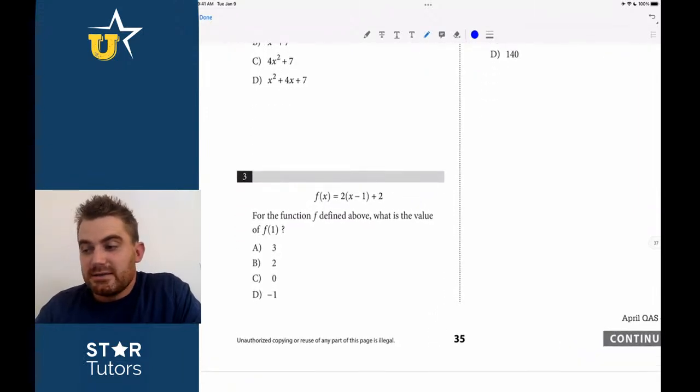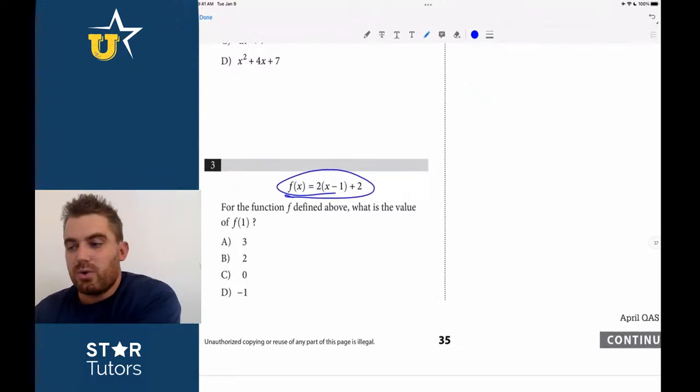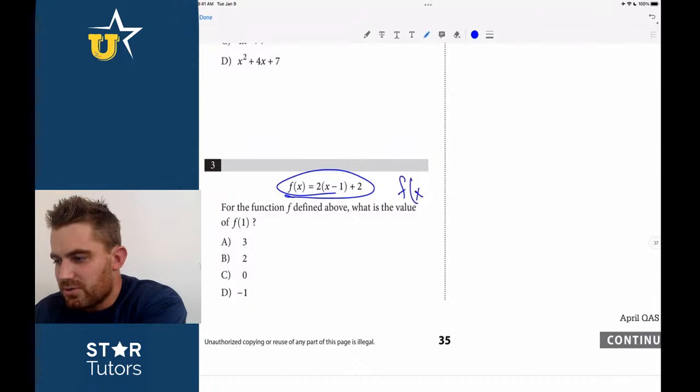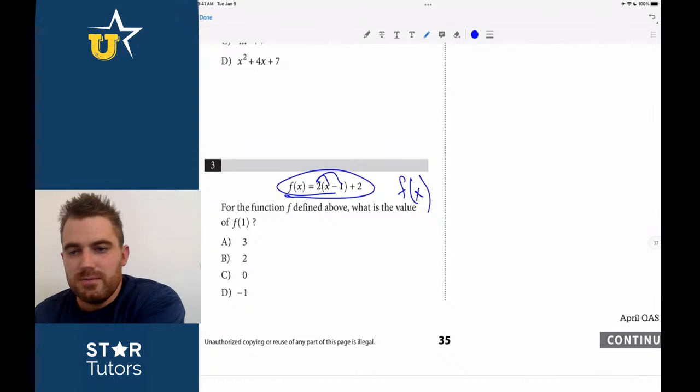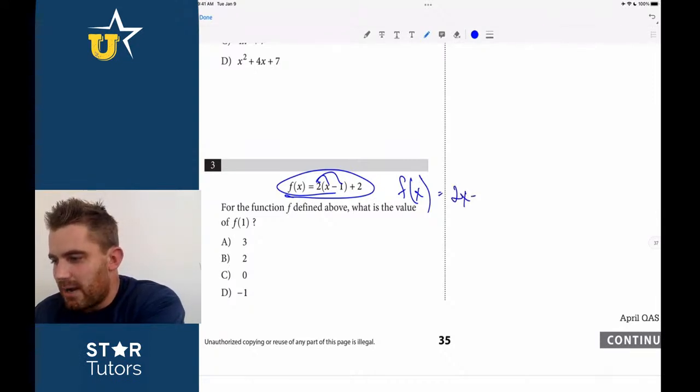Technically speaking, if you look at question number 3, this function is not totally a linear equation, but watch what happens if I distribute this out. Again, we're using the April 2019 test. F of x is 2x minus 2, plus 2.